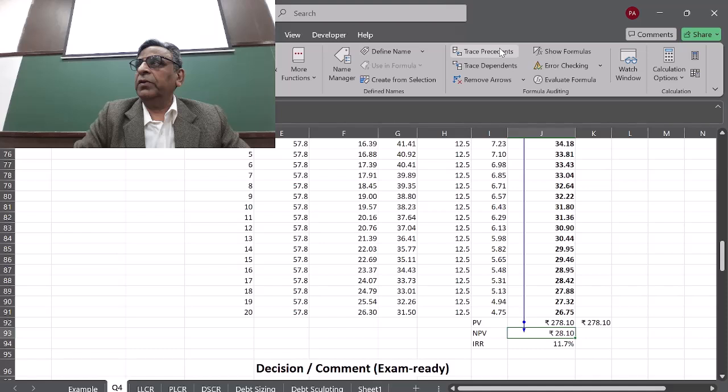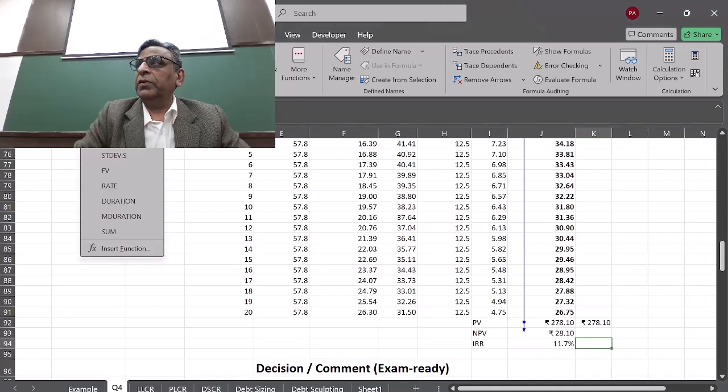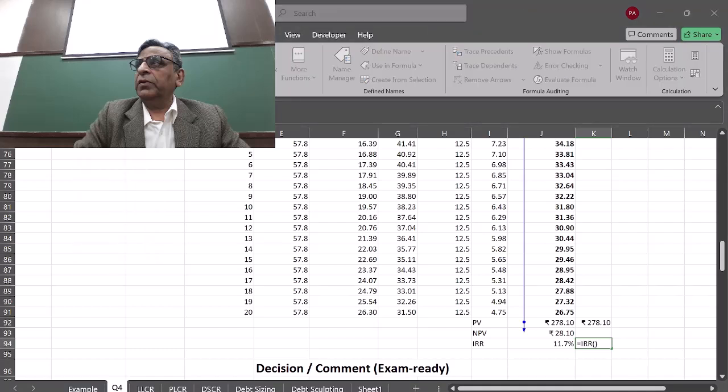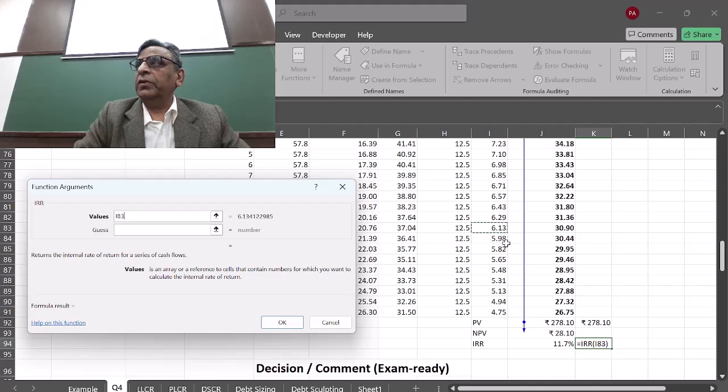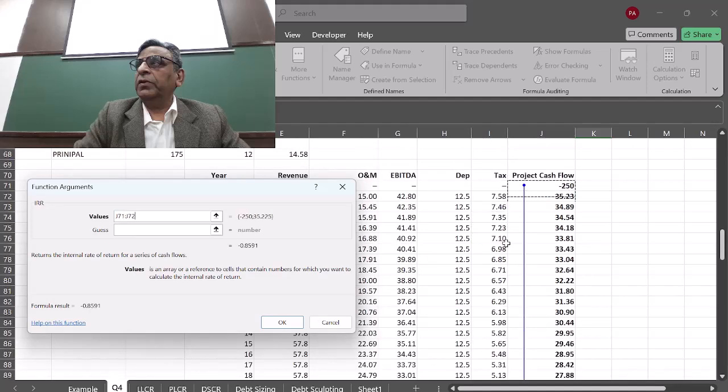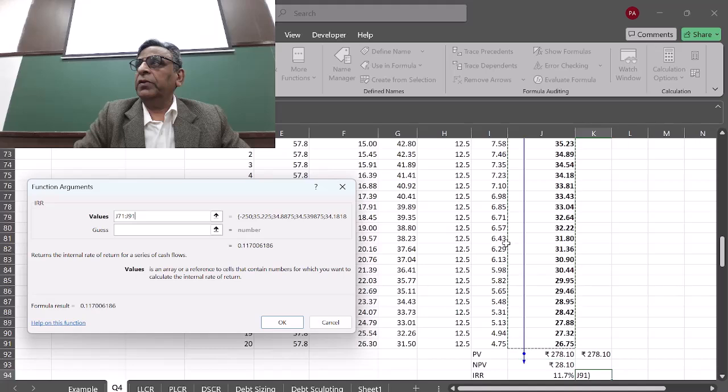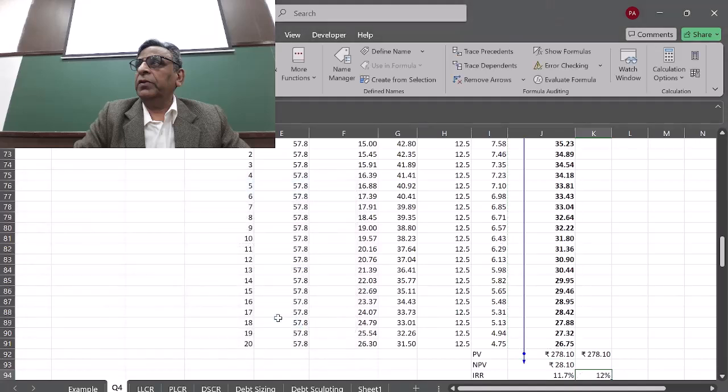So the company is generating, if you spend 250 crores, you get a return equivalent to 28 crores. You know that this project is positive. Now, how much return are you getting? You want to understand, because your cost of capital is 10%. It comes to 11.77% IRR. How do we do that? We pick up the IRR formula and pick up all the numbers, right from the beginning till the end, including 250, and then calculate. You will get 12% here, and if you make it up to 2 decimal places, it's 11.77.